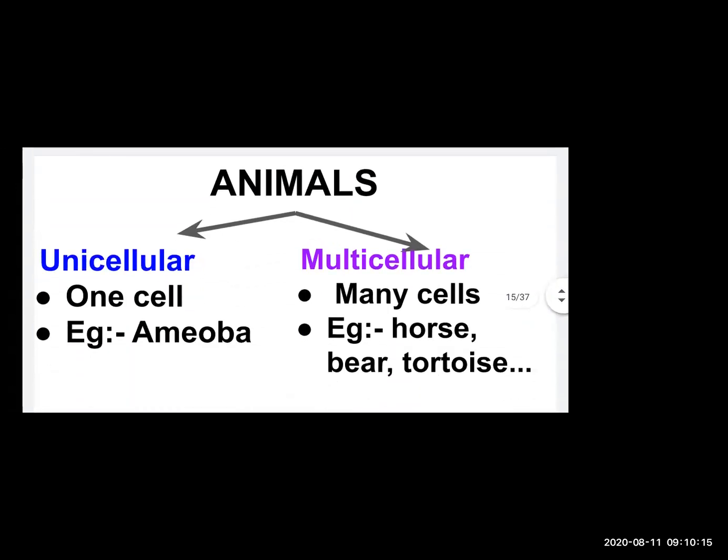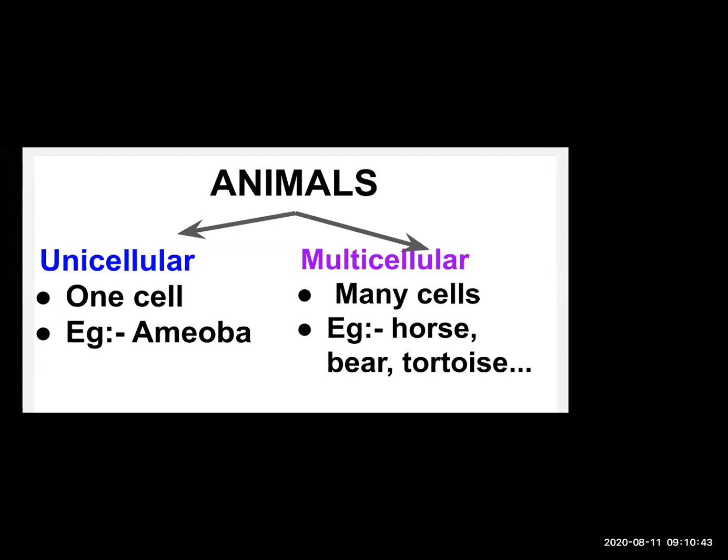So this is how we have studied point number 1, that is animals are classified as unicellular and multicellular. Unicellular animal means which has one cell in it. Example, amoeba. You can also give example of paramecium. Okay, so this paramecium is what? It also has a single cell in it.